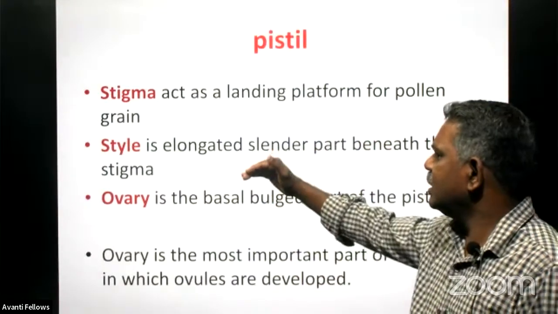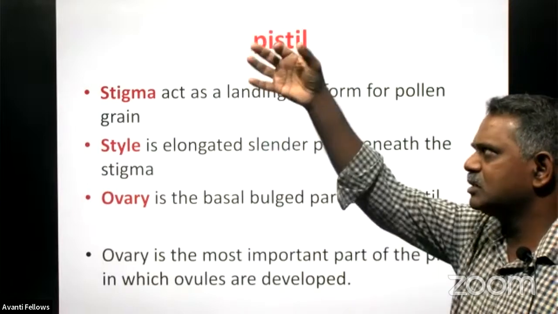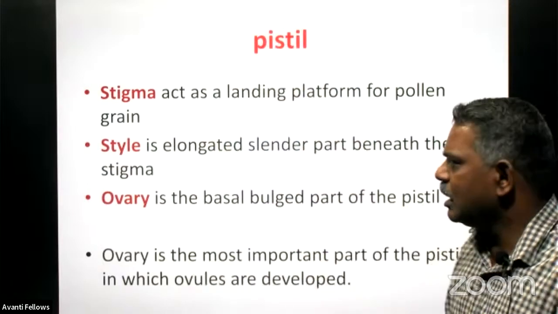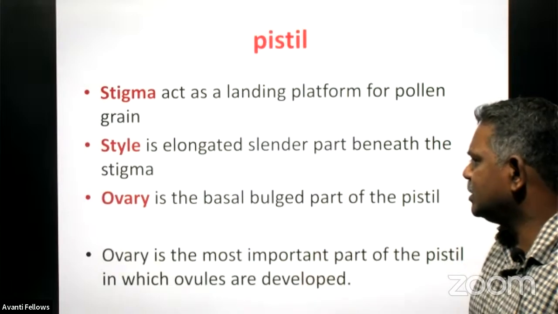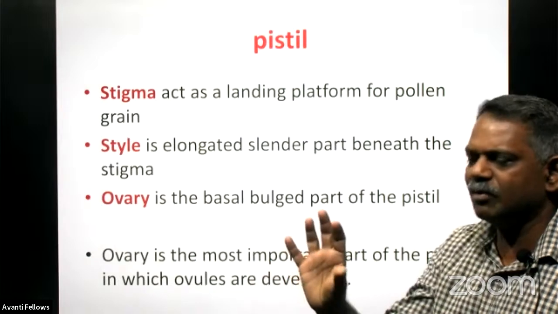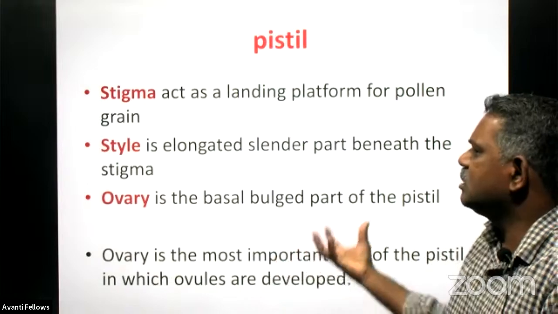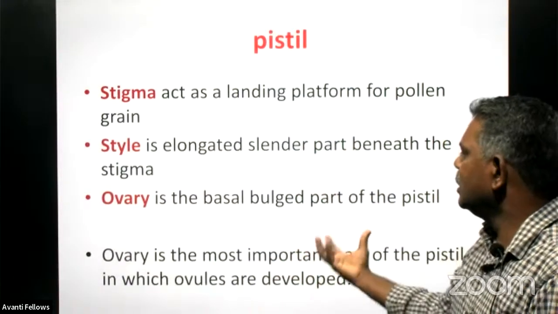Then the style is the elongated slender part beneath the stigma. And the ovary is the basal bulged part of the pistil, the bulged part present at the basal region.